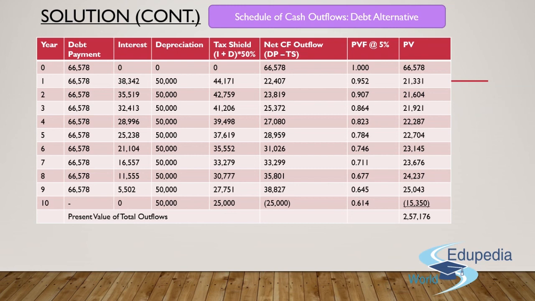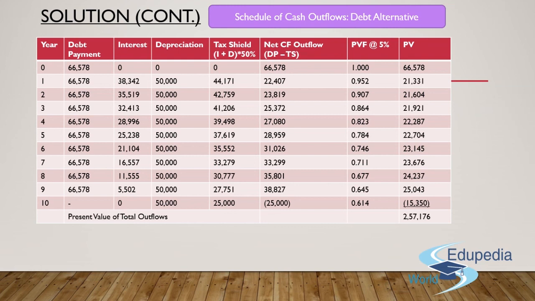Next will be the depreciation amount. Depreciation has to be same for each of the next 10 years because the question itself says that depreciation will be charged on SLM basis. So it has to be 5 lakh rupees divided by 10, 50,000 for each of the years. Coming to the fifth column, it says about the kind of tax saving you get while charging off your interest and depreciation in this particular question. Interest and depreciation are two tax deductible expenses. So you'll get the tax saving of 50% here in this particular question itself.